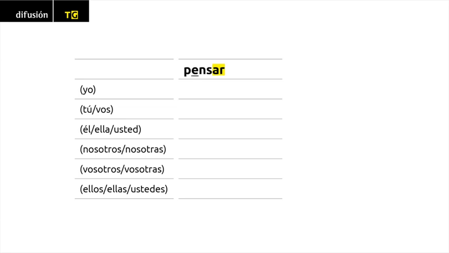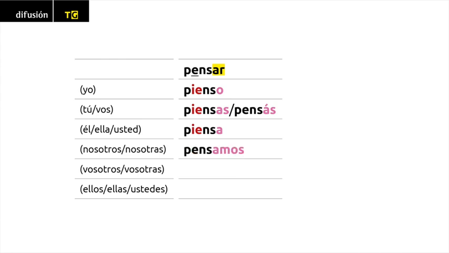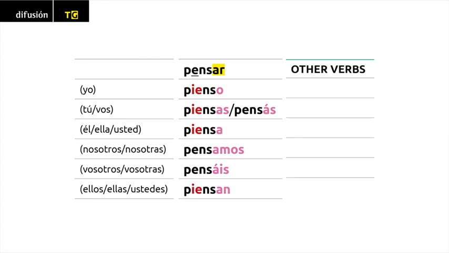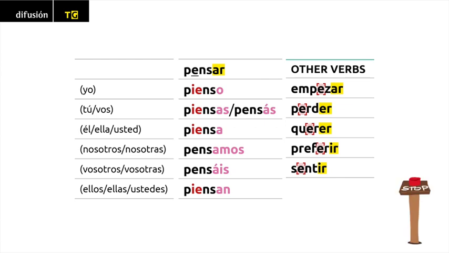Pensar. Yo pienso, tú piensas, vos pensás, él, ella, usted piensa, nosotros, nosotras pensamos, vosotros, vosotras pensáis, ellos, ellas, ustedes piensan. Other verbs. Empezar, perder, querer, preferir, sentir.